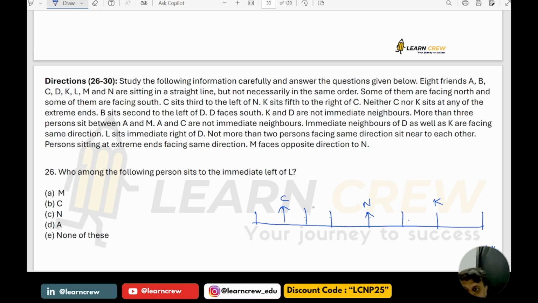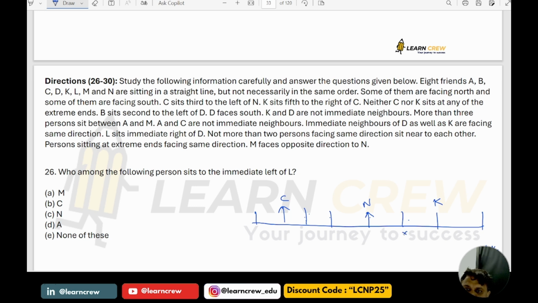Next, please observe what is given. D faces south. B is second to the left of D. K and D are not immediate neighbors.